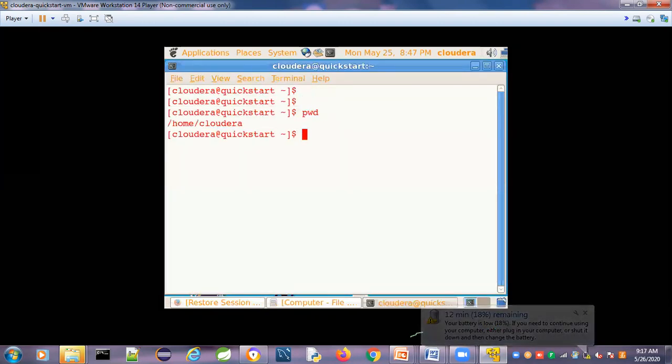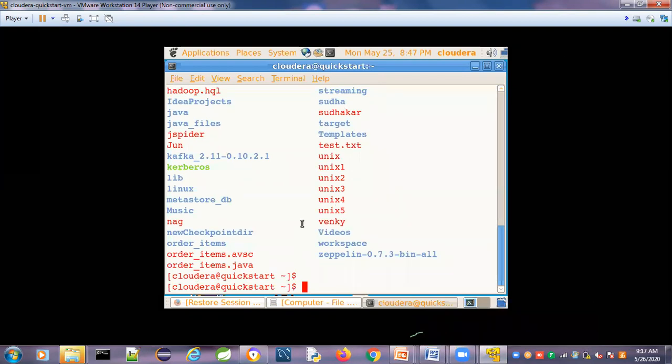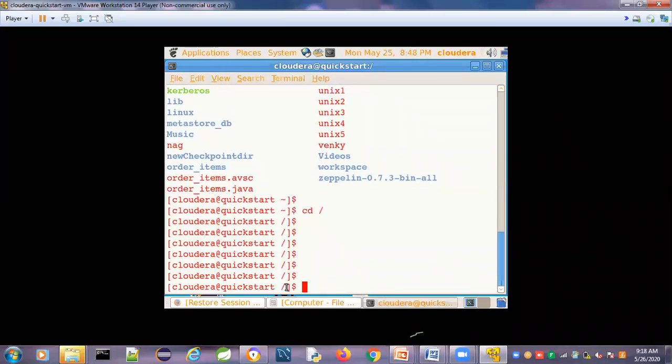Yeah, this is the home directory. The ls command is used to display what files and directories are present. Suppose I am in the home directory and I want to go to the root directory. To change the directory from one place to another, we use the cd command. Cd indicates change directory. I want to go to the root directory, so I give the root symbol. Now I am in the root directory.